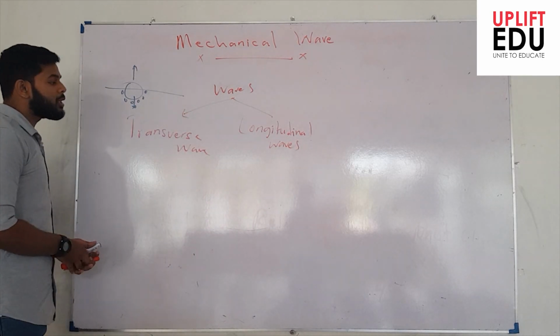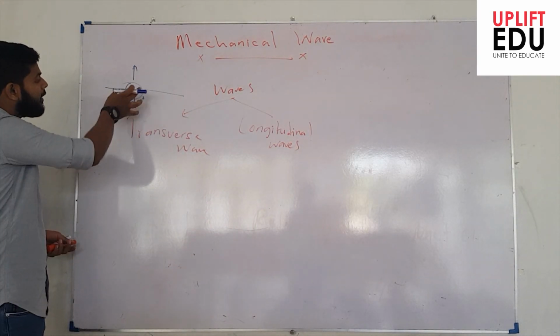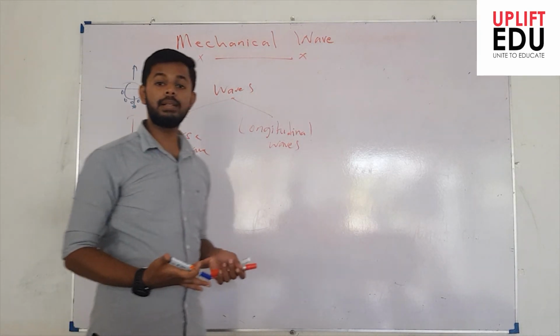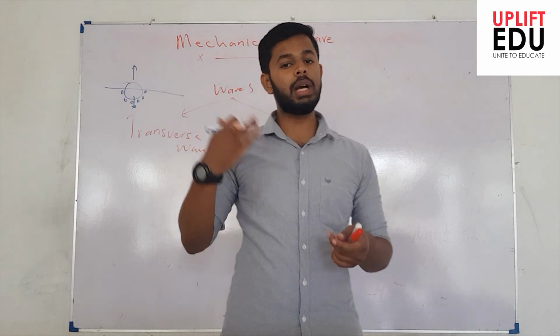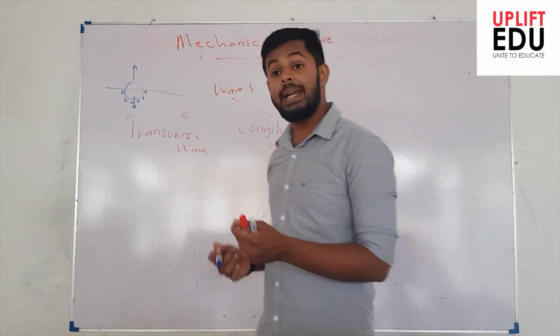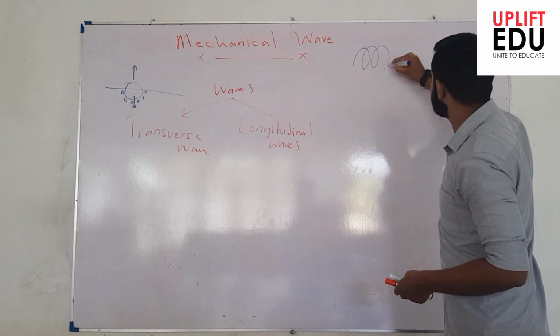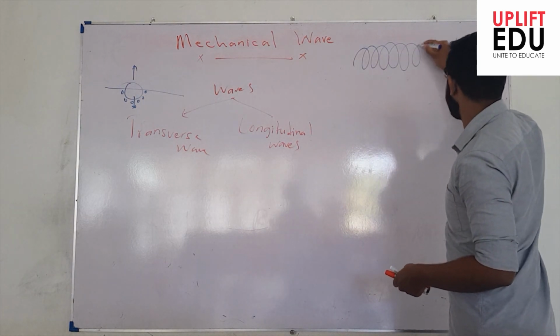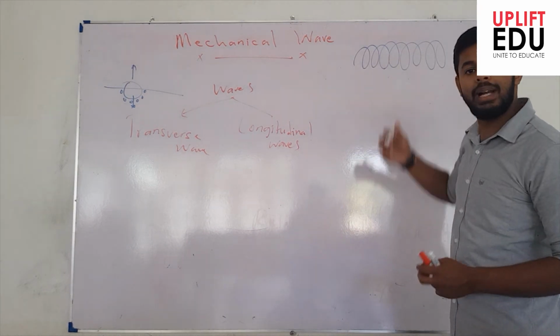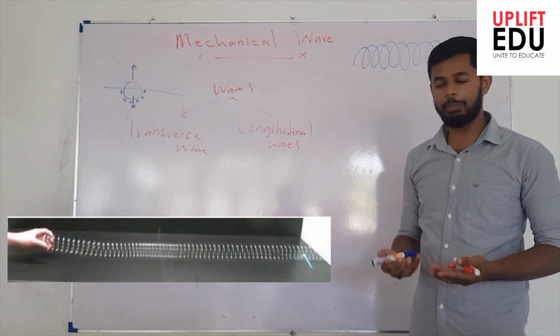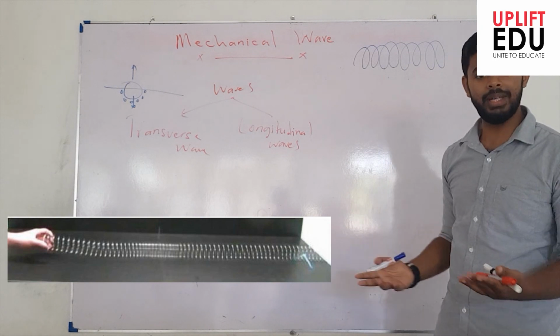In the transverse wave, what we can observe is something like when I keep the ball and cause a disturbance in the water, we observe the ball is moving up and down, right? Let me take a slinky. A slinky is something like a spring-like coil structure. This is very commonly available in school laboratories. If you have seen it, you are lucky, but unfortunately I don't have one at this moment.